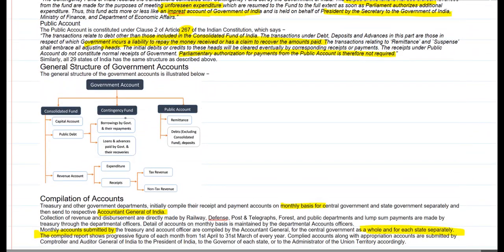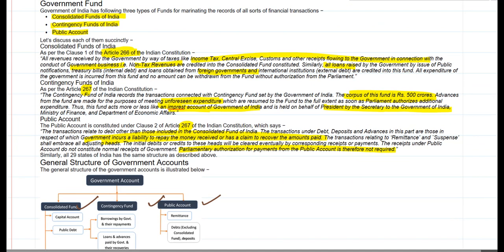Here we can see in the picture. One is the Consolidated Fund, the Contingency Fund, and the Public Accounts Fund. The Consolidated Fund is dealt with in Article 266 of the Indian Constitution, and all the tax and non-tax revenues belong to the Consolidated Fund of India. The Contingency Fund of India is kept separately for unforeseen expenditure. All the expenditure of the government is incurred from the Consolidated Fund, and no amount can be withdrawn from it without the authorization of Parliament.